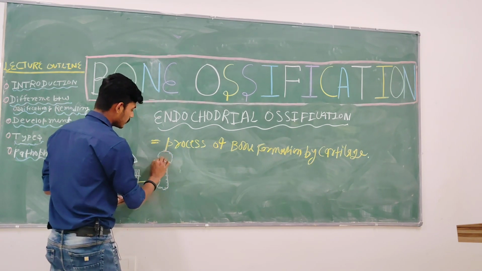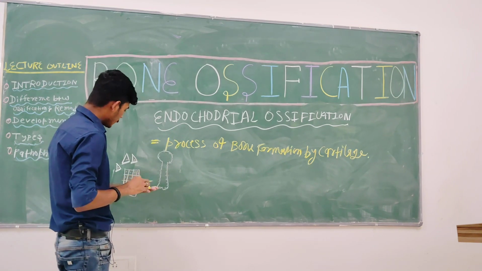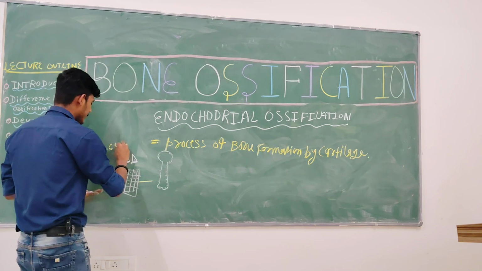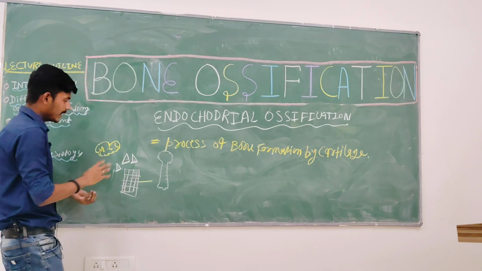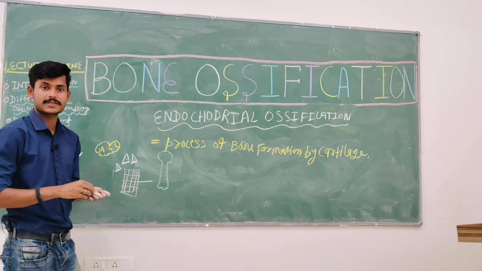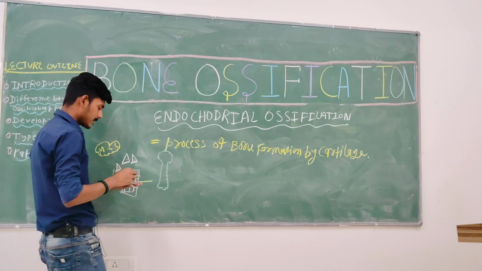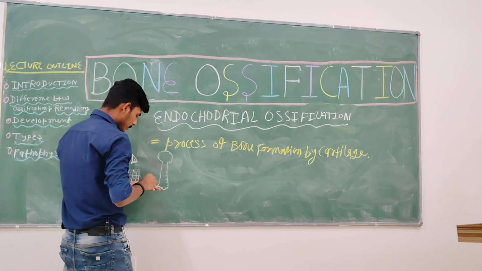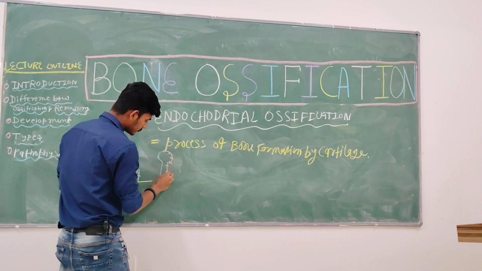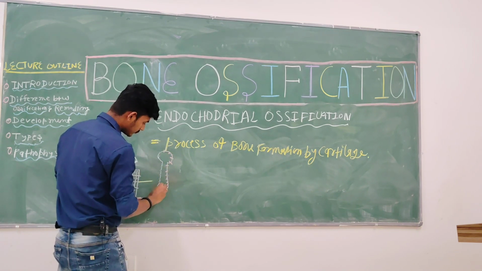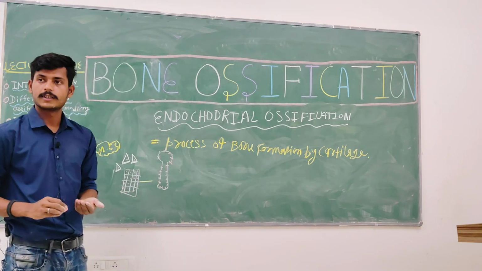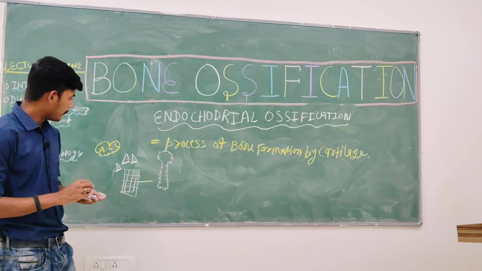And you know that when these mesenchymal cells start differentiating, they form the chondroblast. So basically, these are your chondroblasts. There is a formation of chondroblasts.